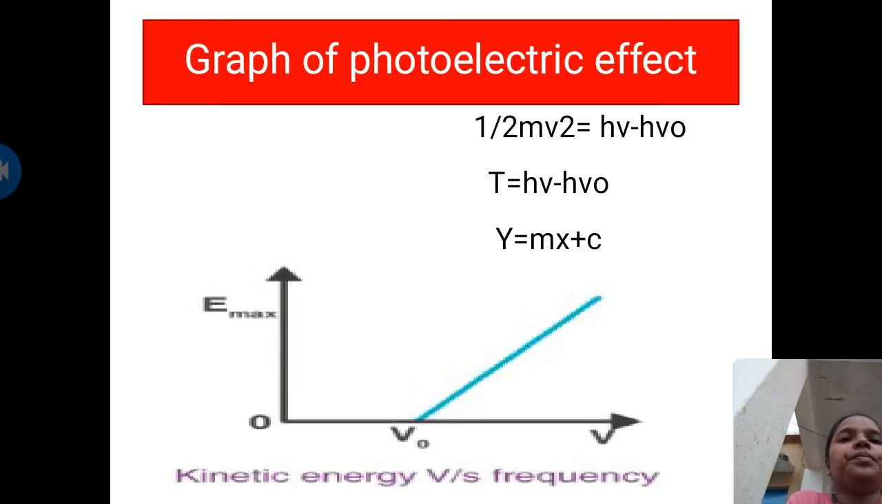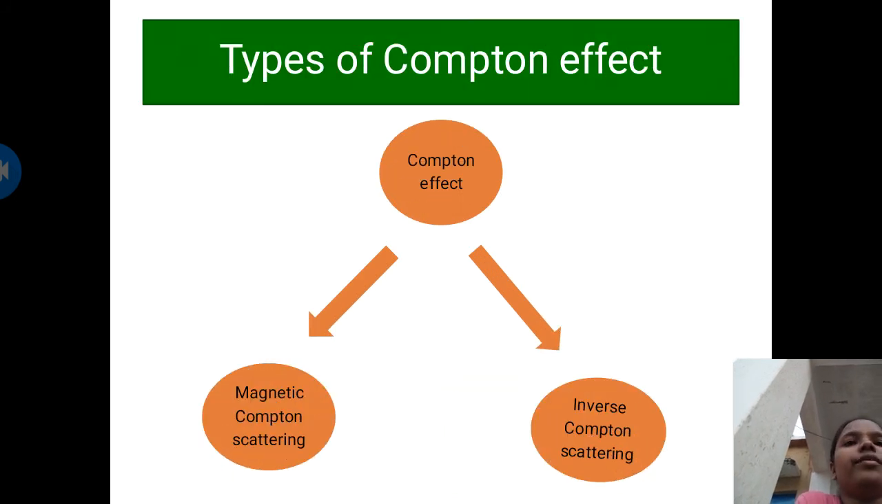Now see the graph of the photoelectric effect. It is a graph between energy and frequency, with the threshold frequency marked, and by finding the slope of this graph, that is y equals mx plus c, we can find out the maximum energy needed for the ejection of an electron, or you can say the photoelectric effect.